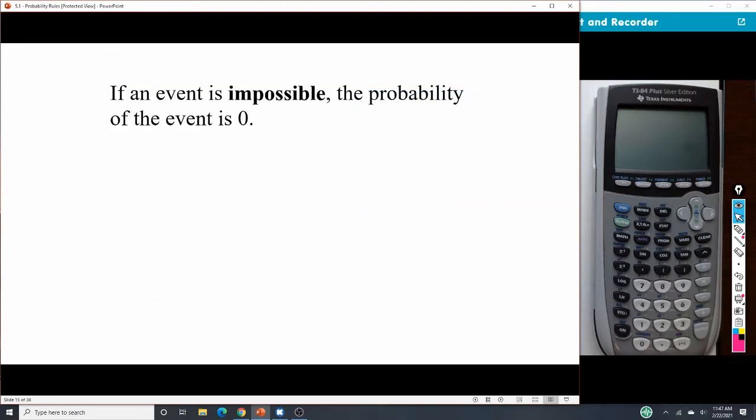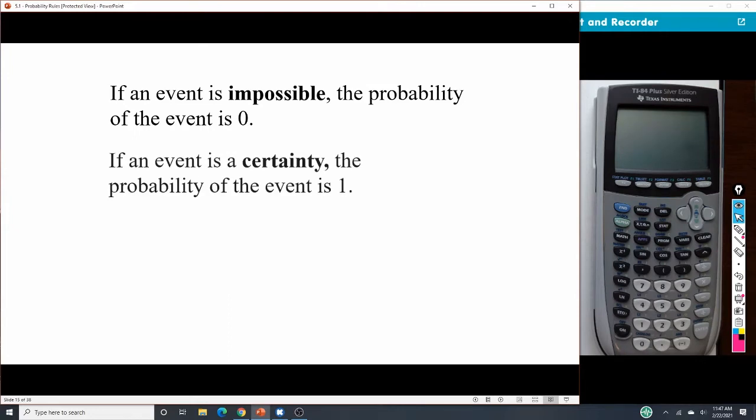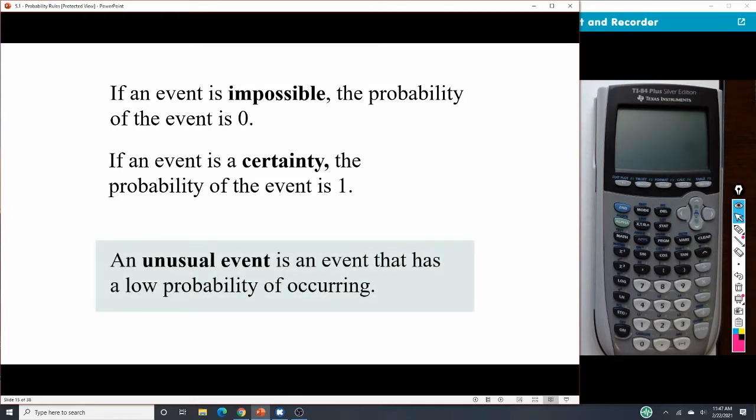Now, if we get 0, we would call that event impossible, and that means it's not going to happen. If we get a 1, that event is certainly going to happen. And so those are special types. We rarely see those, but it can happen. And then an unusual event is anything that has a low probability of occurring, typically under 0.05, but it's going to be a very low probability.